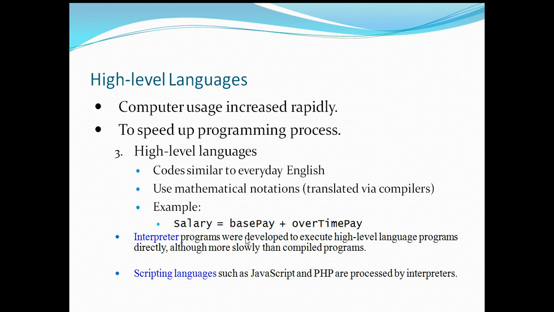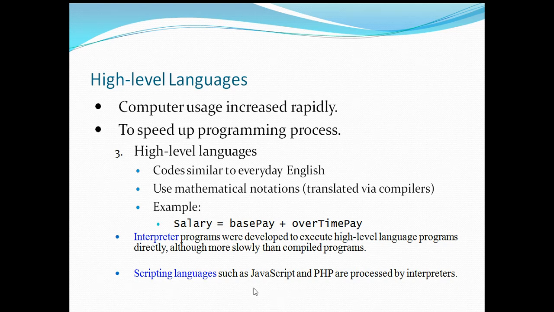Interpreter. Interpreter programs were developed to execute high-level language programs directly, although more slowly than compiled programs. You can also use interpreters for executing high-level language programming statements, even though you are using compilers in some of the programming languages.